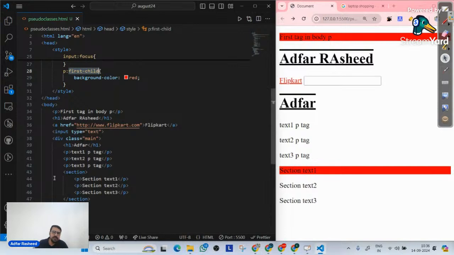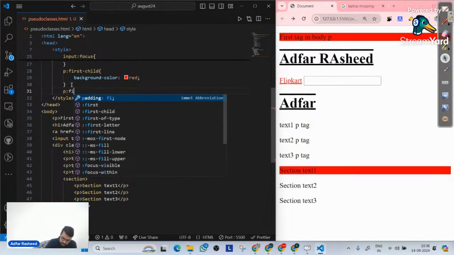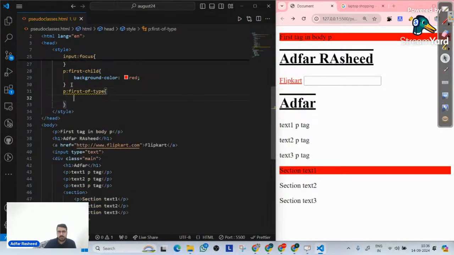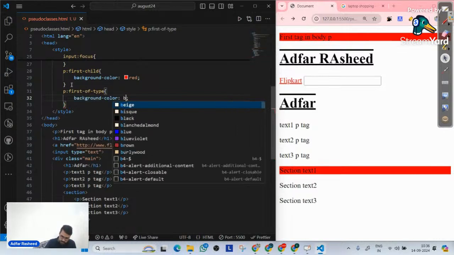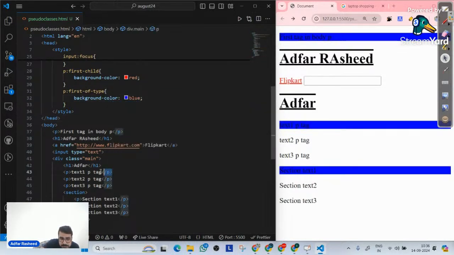Okay. Moving forward, there's another type of pseudo class which can be implemented here. So let me write p colon first-of-type. There's one very important one called first-of-type. Now I will simply make the background color blue. And you can now see even for this particular element, it's implemented. The background color is blue.